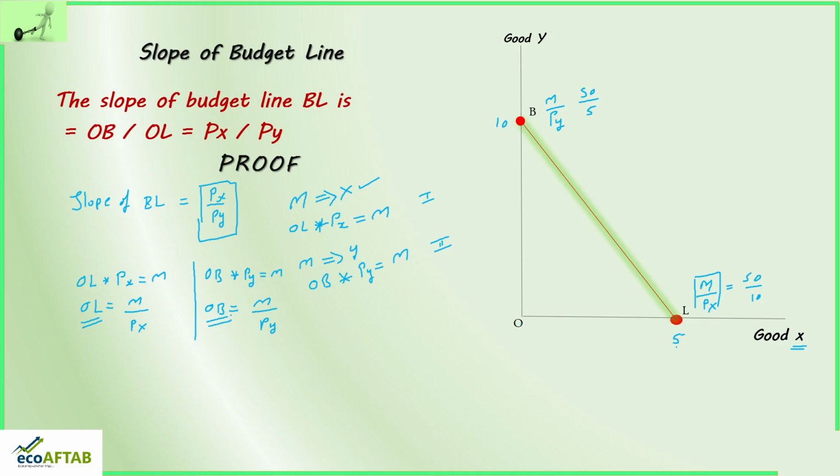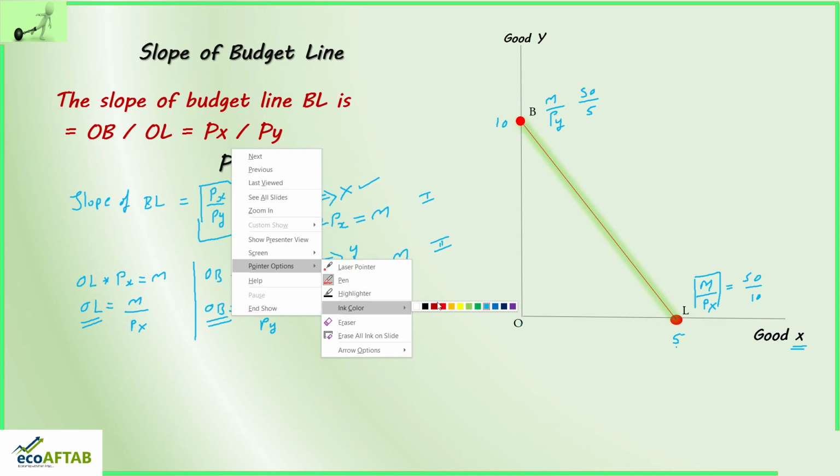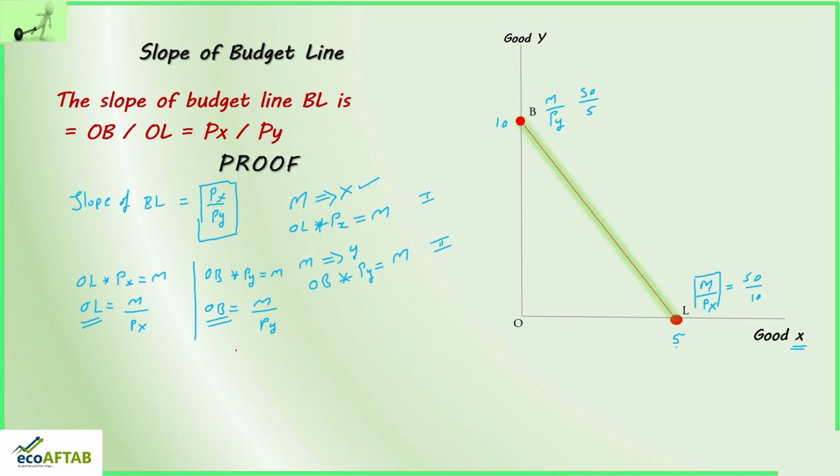So here friends, I would like to say the slope of budget line is equal to OB divided by OL.